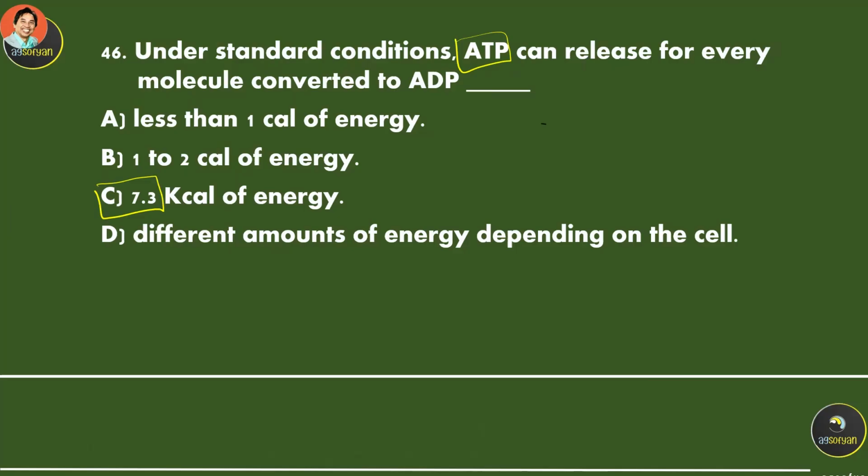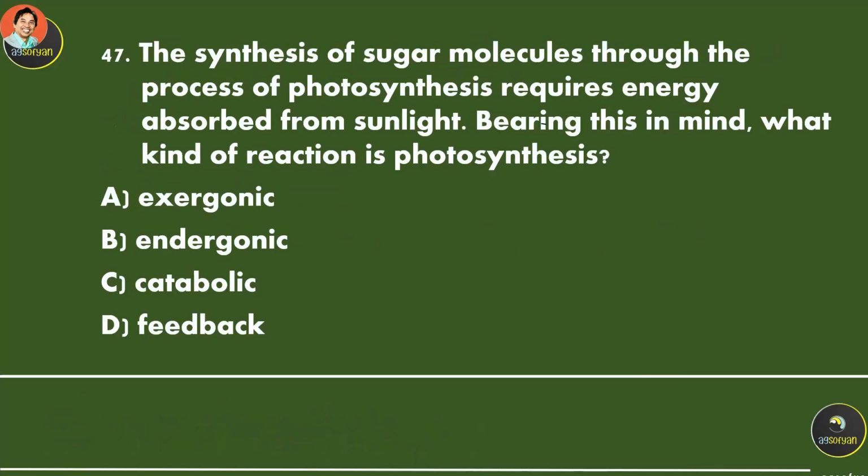This is the formula that was measured based on research. 1 ATP will give us 7.3 kilocalories of energy. So this is memorization.